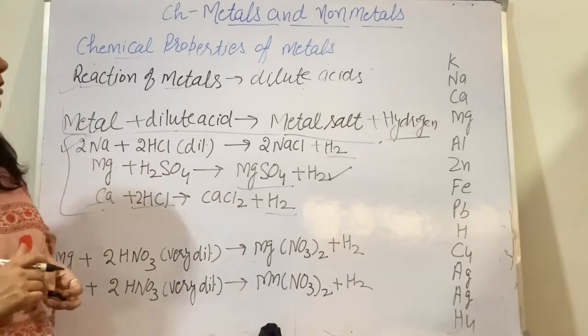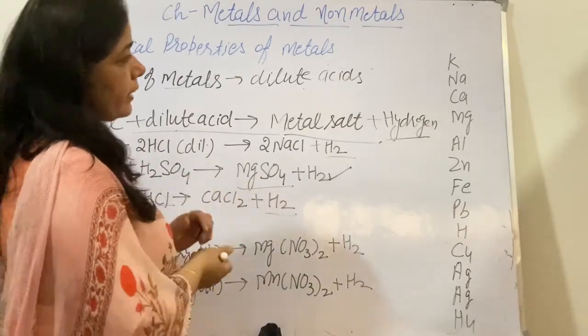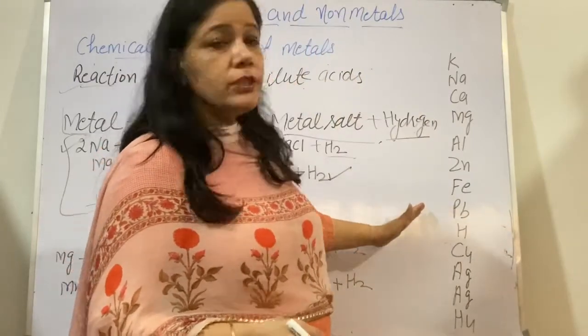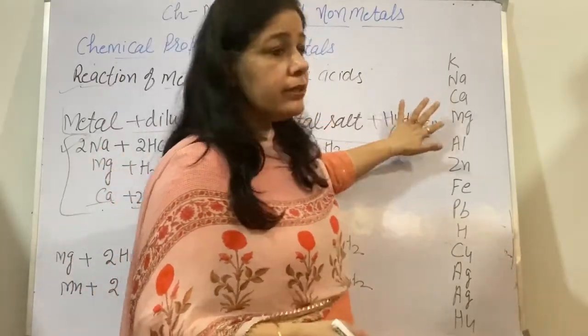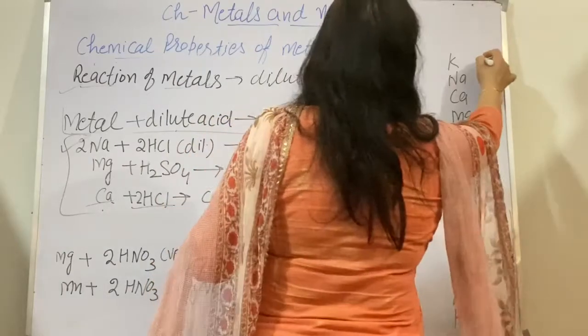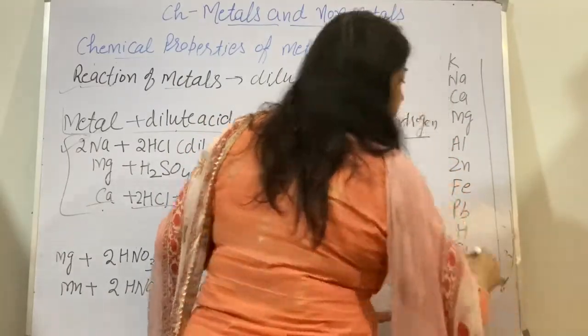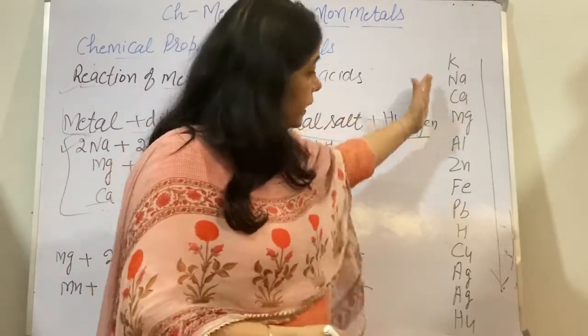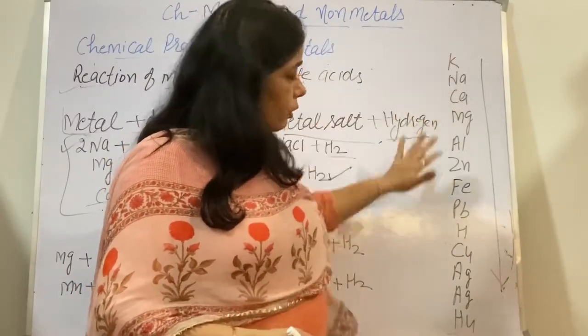Now here one more thing I want to tell you, this is the reactivity series, the activity series. When metals are arranged in order of their decreasing reactivity, reactivity decreases as we move from top to bottom.